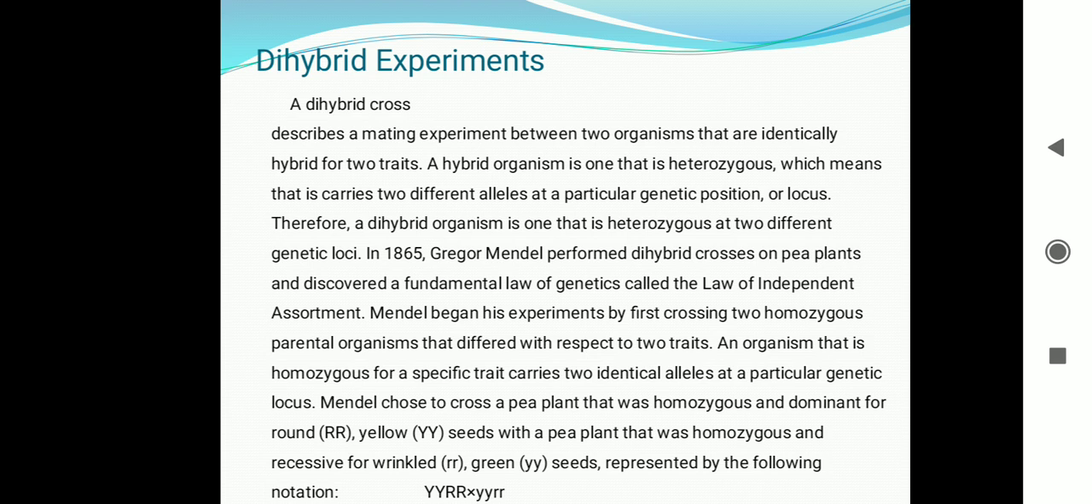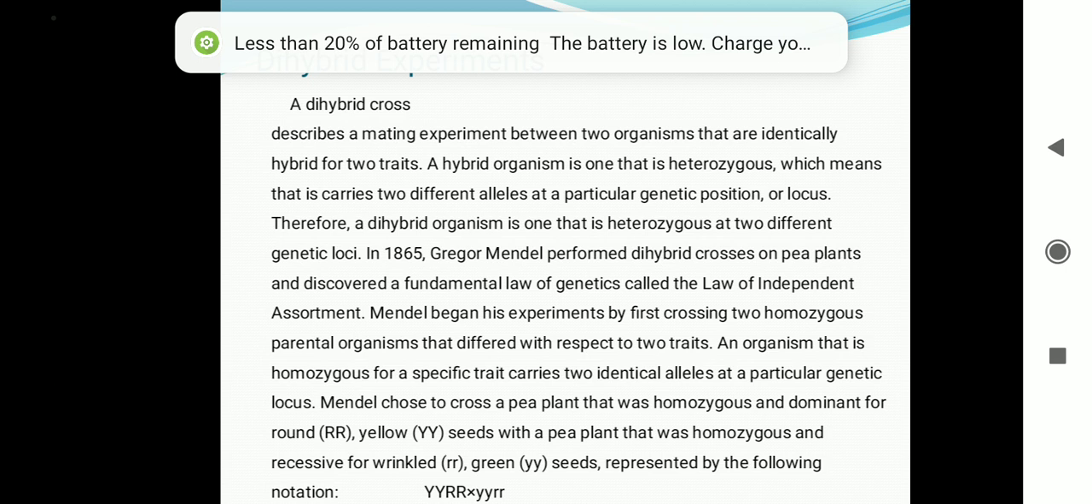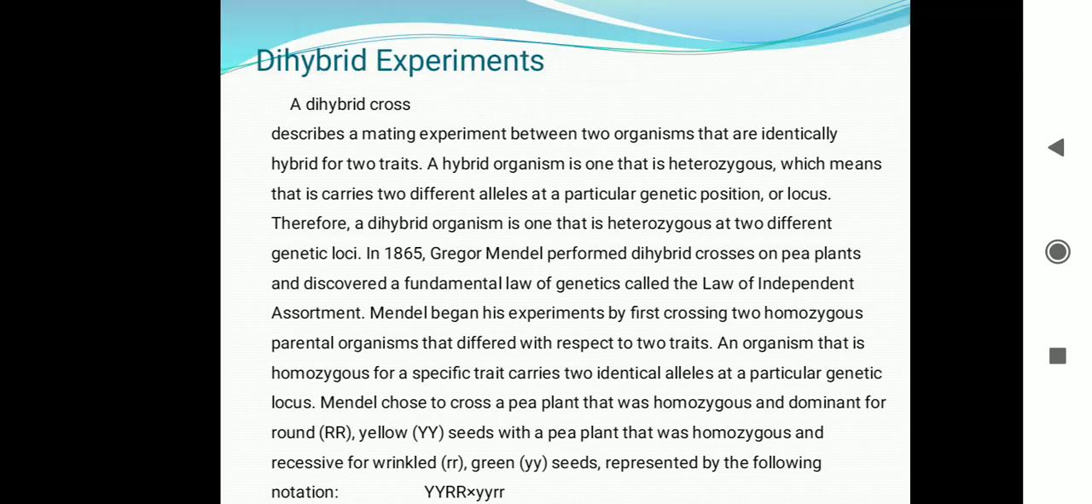Next we are going to learn the dihybrid. Dihybrid means the crossing of two plants differing in two characters is called a dihybrid experiment. In a dihybrid experiment, two characters, color and shape, are considered at a time. For the experiment, Mendel considered the cotyledon color, yellow and green, and seed shape, round and wrinkled, of pea plants as the two characters.